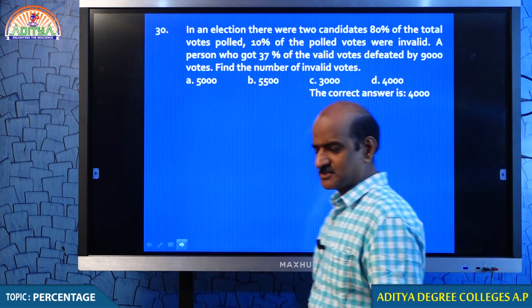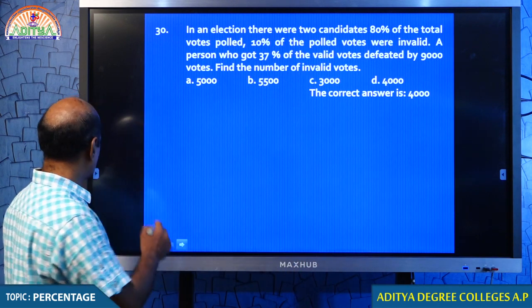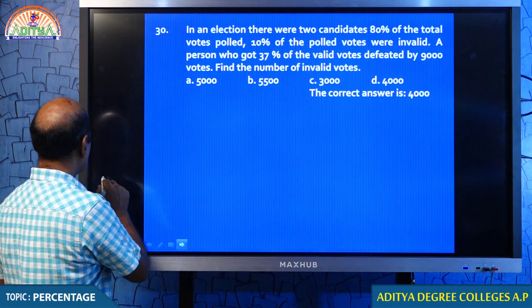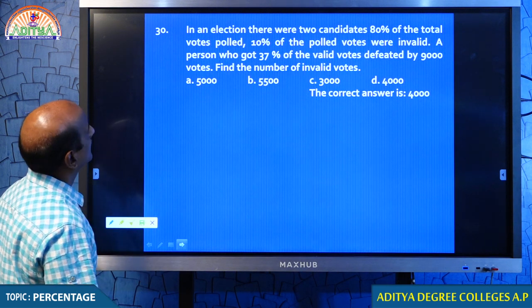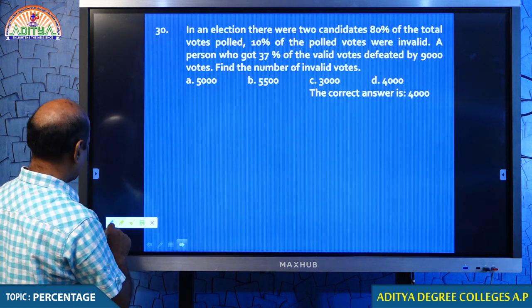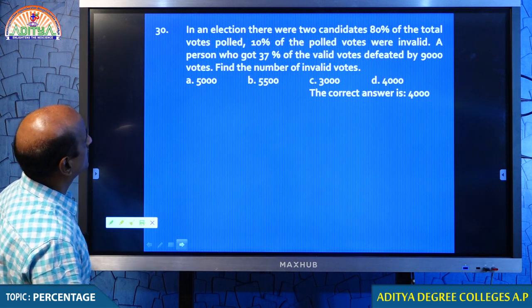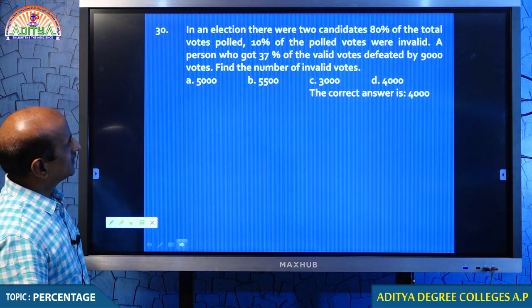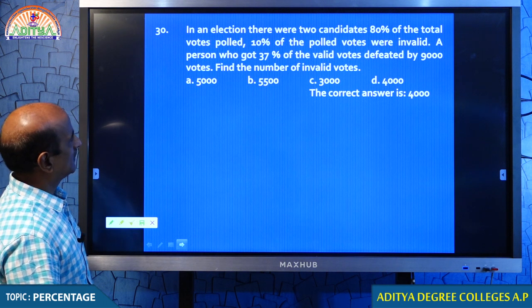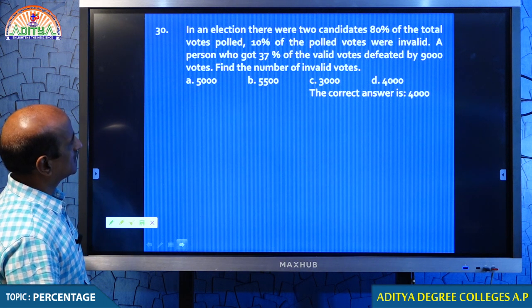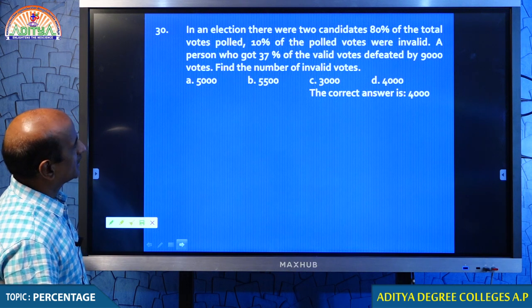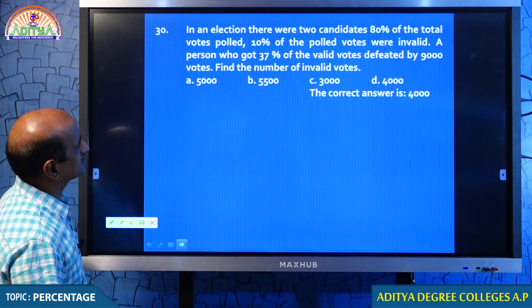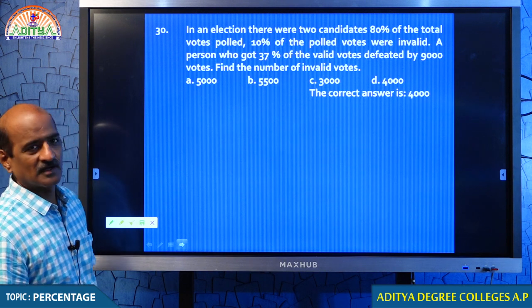Yeah, just look at that. In question number 30, students, just focus on the question. In an election, there were two candidates, 80% of the total votes polled, 10% of the polled votes were invalid. A person who got 37% of the valid votes was defeated by 9,000 votes. Find the total number of invalid votes.